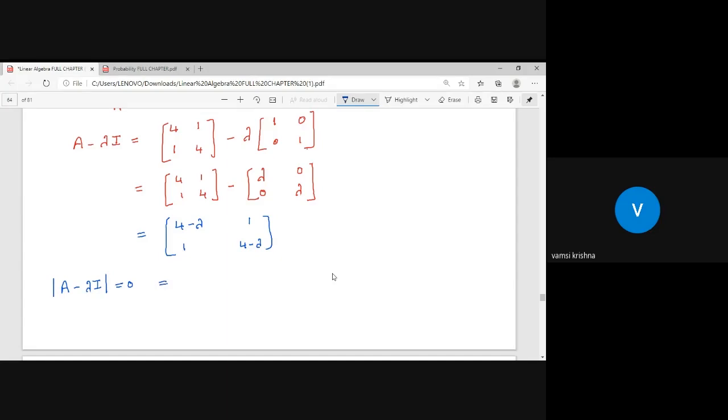Which implies that the determinant of the above matrix, 4 minus lambda, 1, 1, 4 minus lambda, equals 0. Now let us solve this equation by applying the determinant, AD minus BC.